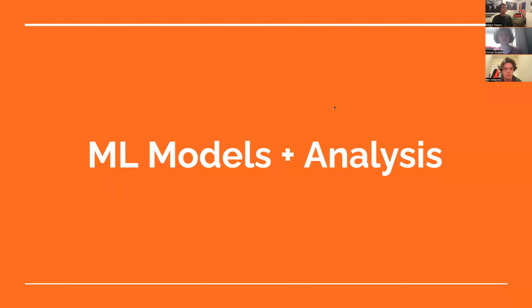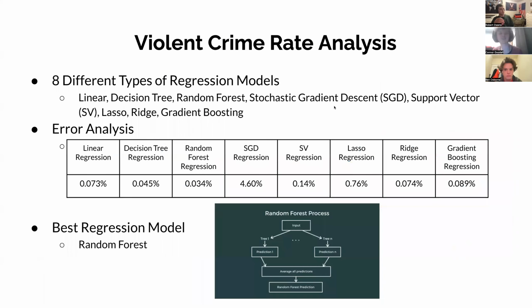The experiments. So for the violent crime rate for each street in the city of Charlottesville, the experiment that we did was trying different types of regression models. The 8 different types of regression models that we used on the training set were linear regression, decision tree regression, random forest regression, stochastic gradient descent regression, support vector regression, lasso regression, ridge regression, and gradient boosting regression. For each of these regression models, their hyperparameters were tuned in order to create the best model for that type.